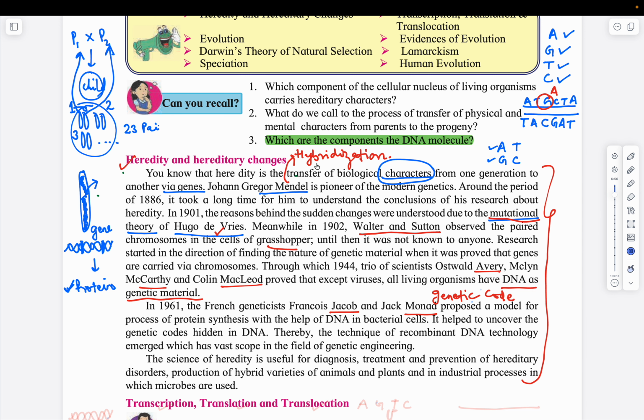Another question can be about who discovered mutations. That is Hugo de Vries. Who discovered chromosomes? They were Sutton and Boveri. Who established DNA as the genetic material? They were Avery, McCarty and MacLeod. And then who discovered the genetic code? The genetic code was discovered by Jacob and Monod.